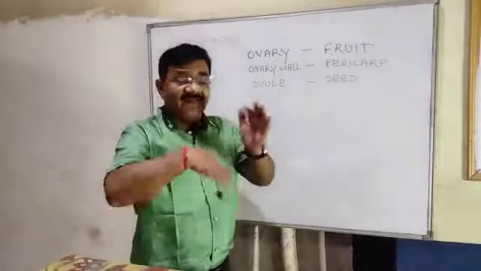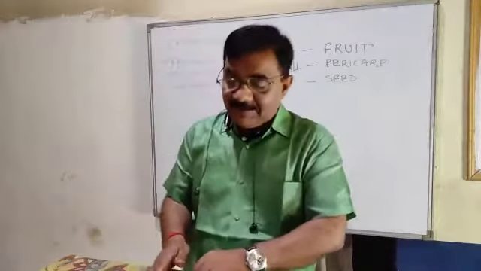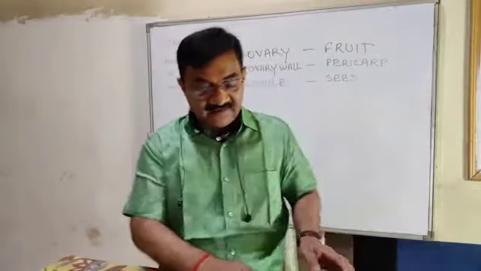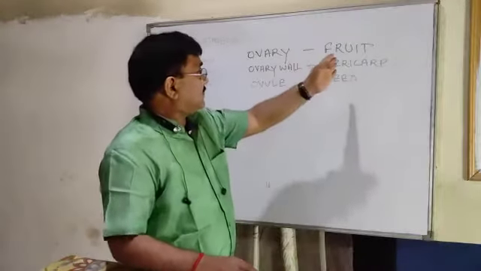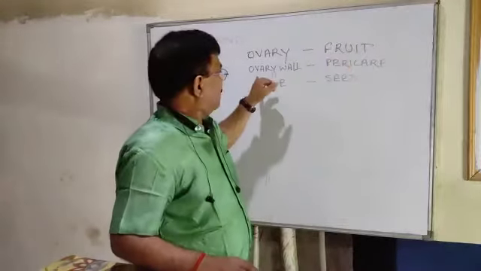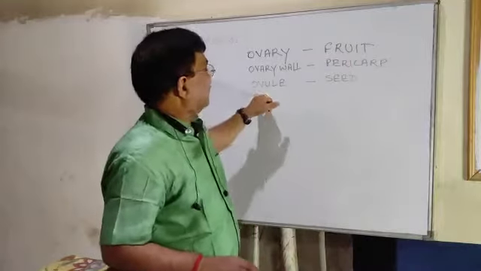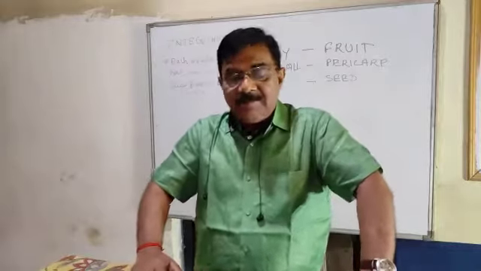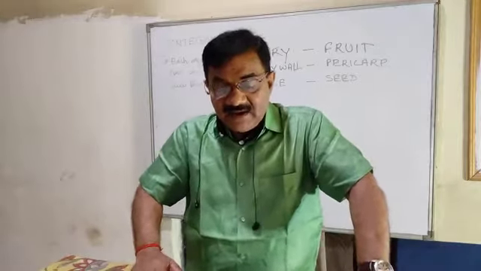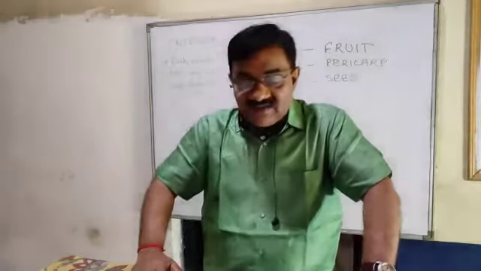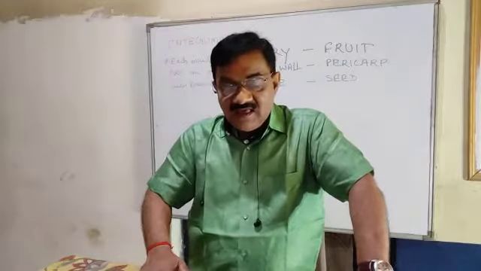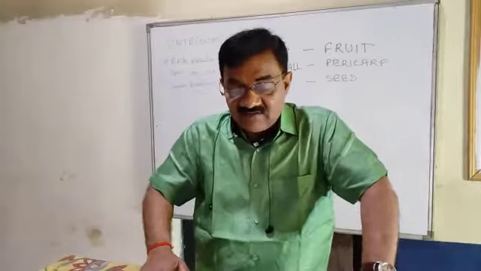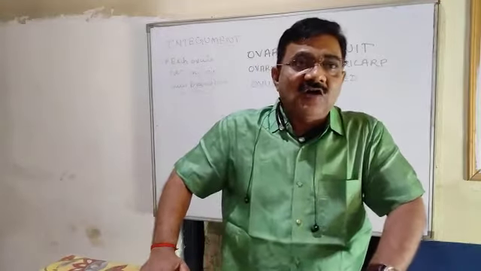Next part, after fertilization, what happens to certain parts? Let us discuss. Yes, the ovary becomes fruit, the ovary wall becomes pericarp, the ovule becomes seed, and the petals, sepals, stamens, style, and stigma fall off. The calyx may either fall off or remain intact, as in apple or guava.